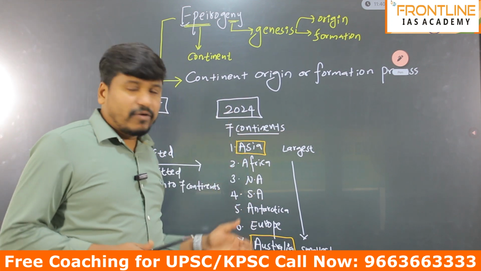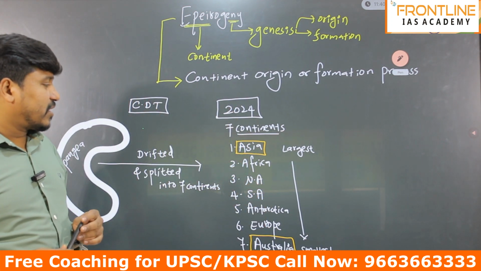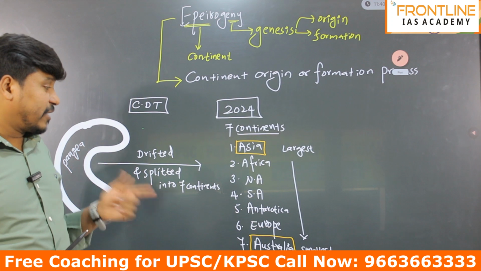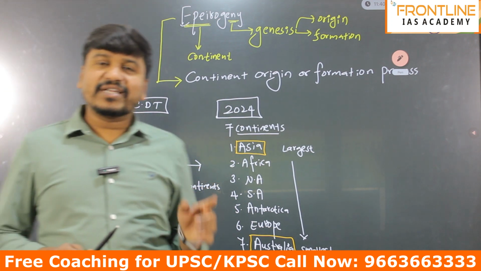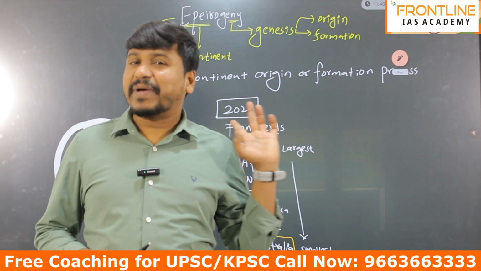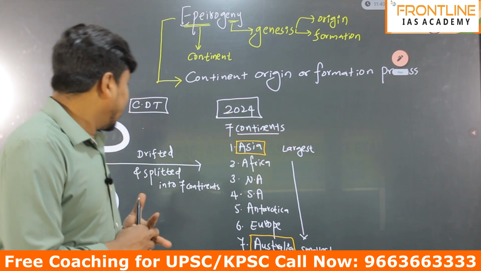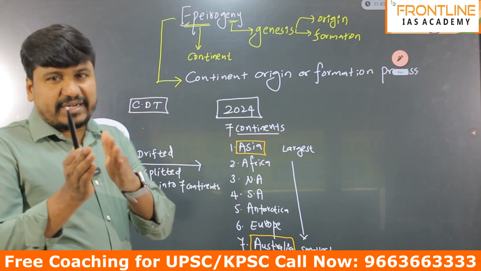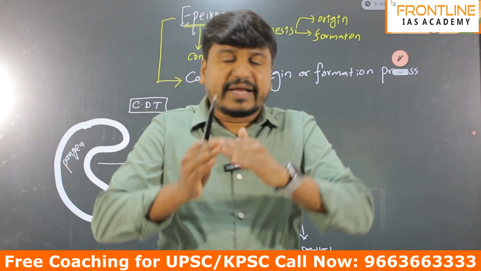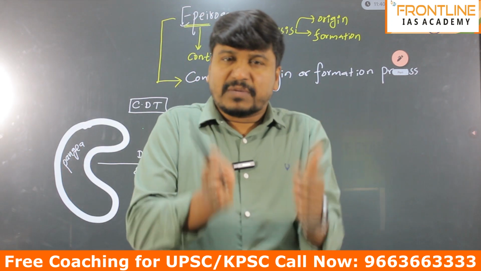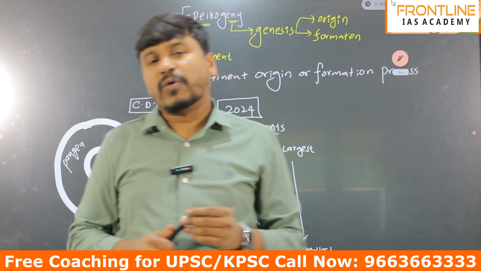Today we have 7 continents: Asia, Africa, North America, South America, Antarctica, Europe and Australia. But earlier there was only one continent, that is Pangea. So this Pangea drifted, meaning it traveled from its original place and split into different continents.